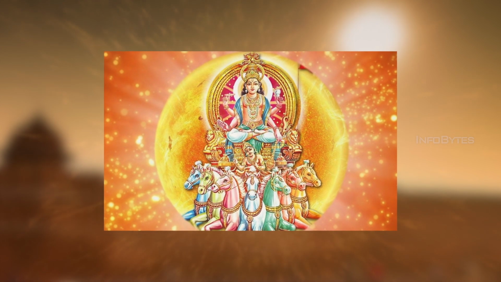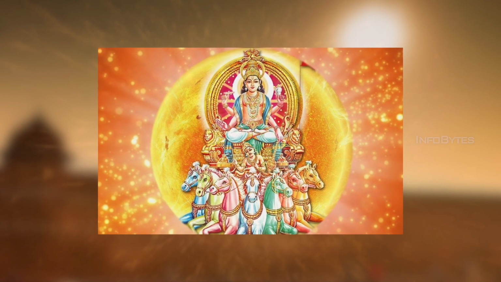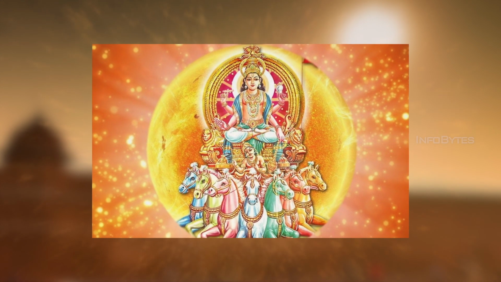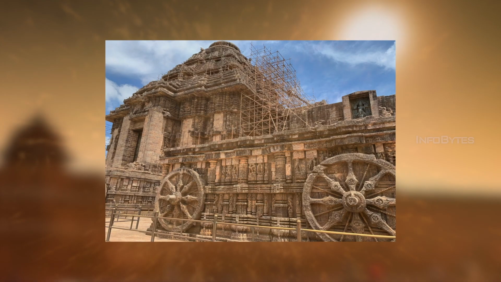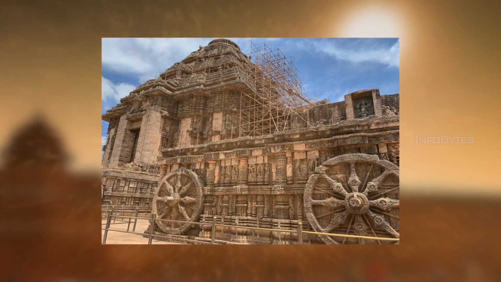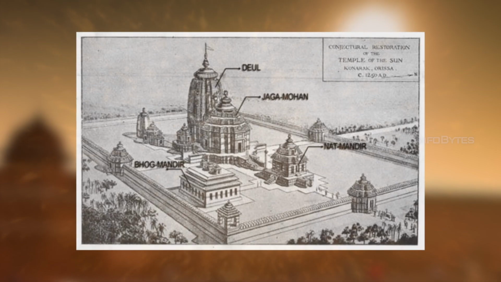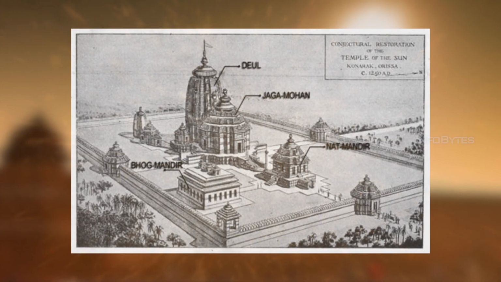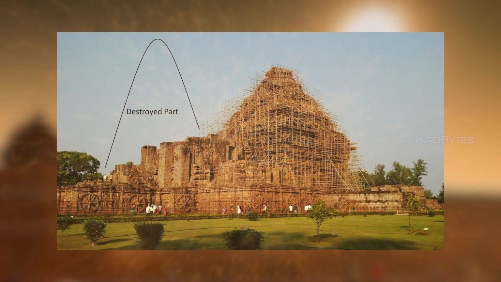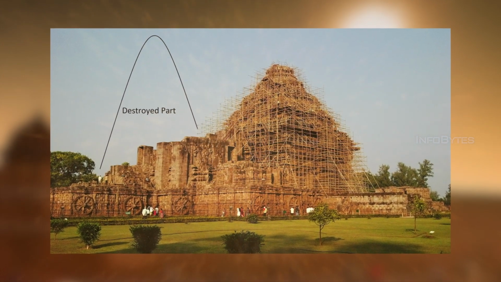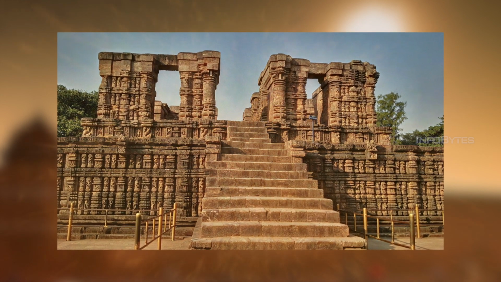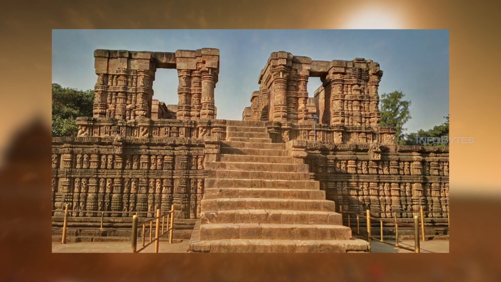In Hindu Vedic iconography, Surya is represented as rising in the east and traveling across the sky in a chariot drawn by 7 horses. The temple was designed as a chariot of the sun god driven by 24 beautifully carved wheels and pulled by 7 horses. According to archaeologists, the height of the Konark temple was estimated to be 227 feet, making it one of the tallest temples ever built in the country. However, what remains today is the Jagamohan with the dewar almost collapsed. The other structure that still stands amidst the ruins is the Natya Mandap without roof.